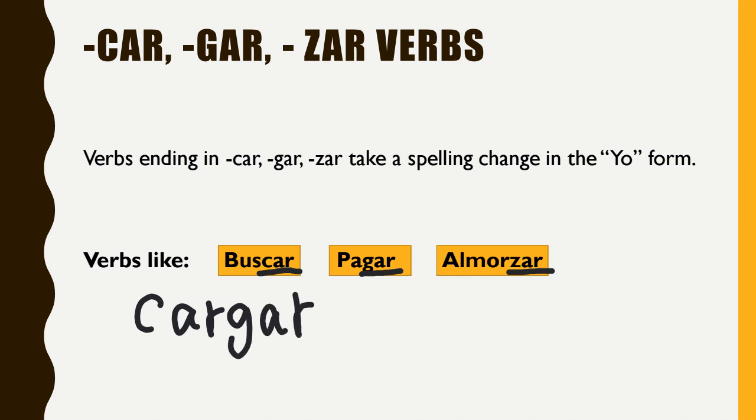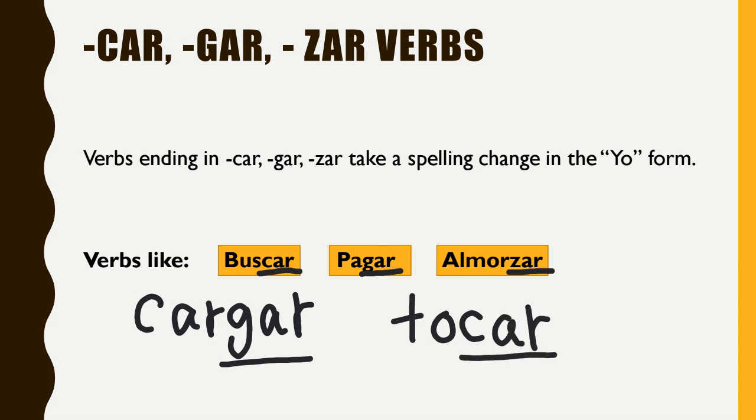So a verb like cargar, it ends in gar, so it's also going to be a pirate verb. You guys know the verb tocar, to touch or to play like an instrument. It ends in car, so it is a car-gar-zar verb. And then even another one like empezar, to begin, to start. It ends in zar, and so it's also a car-gar-zar verb, or what we give the nickname pirate verb to.